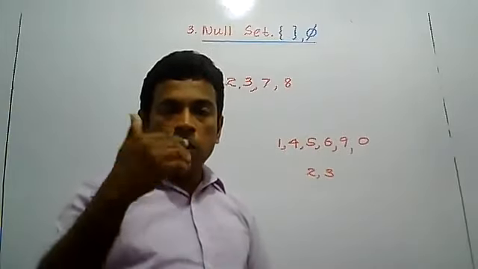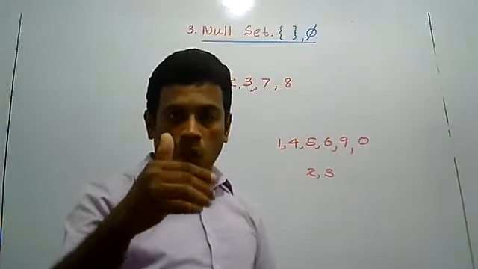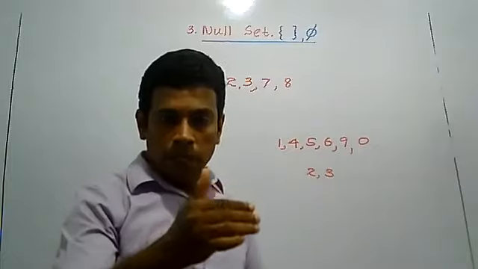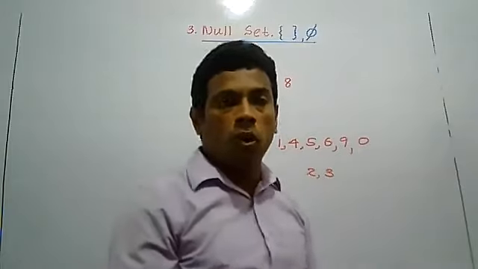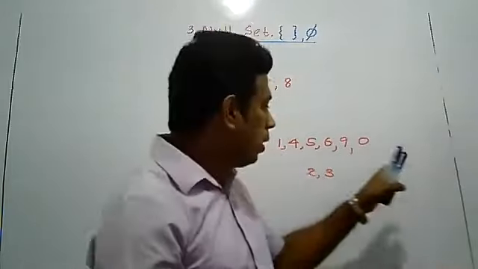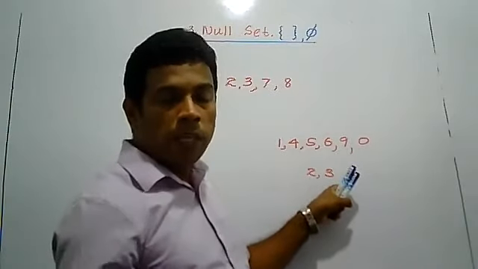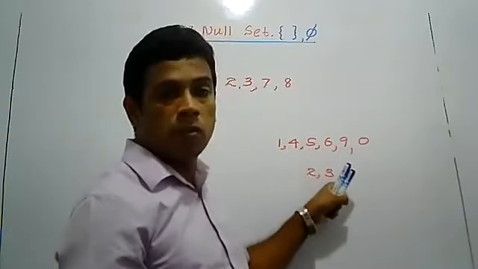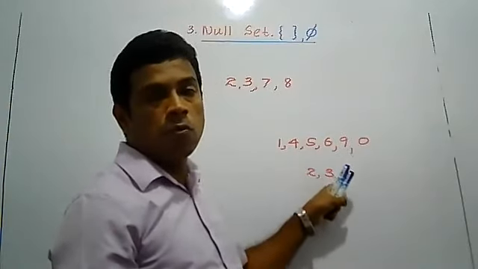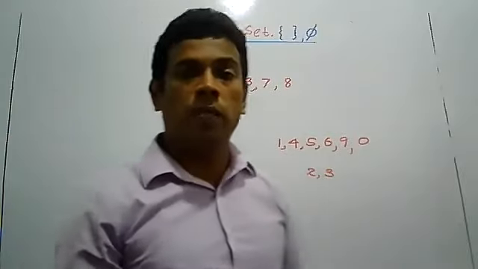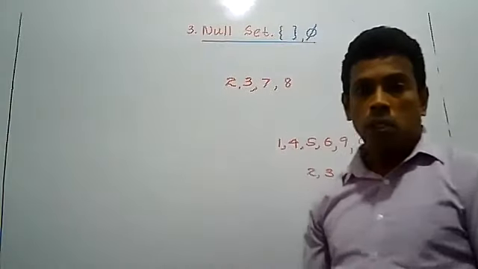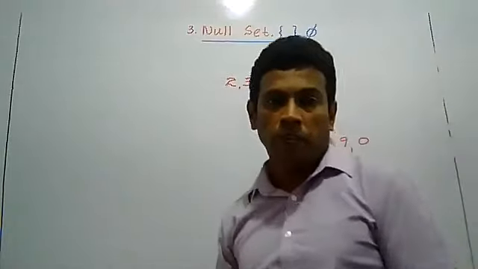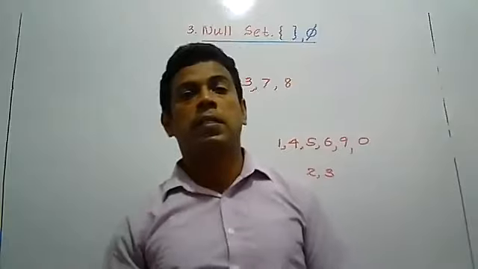Integers mean positive and negative whole numbers, with 0 also included. Can you find a positive or negative whole number between 2 and 3? No. That means that is a null set. So integers between 2 and 3 is a null set.